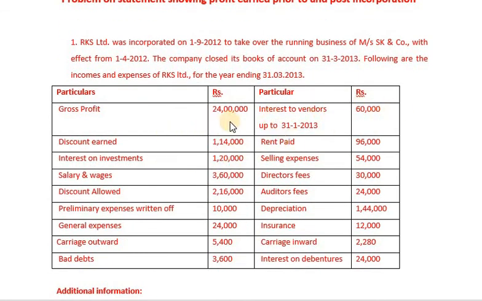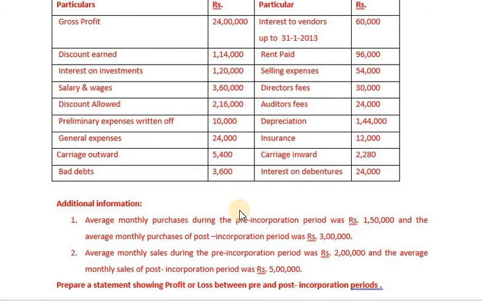Particulars and amounts: gross profit 24 lakhs, discount earned 1,14,000, interest on investments 1,20,000, salary and wages 3,60,000, discount allowed 2,16,000, preliminary expenses 10,000, general expenses 24,000, carriage outward 5,400, bad debts 3,600, interest to vendors up to 31/1/2013 60,000, rent paid 96,000, selling expenses 54,000, directors fees 30,000, auditors fees 24,000, depreciation 1,44,000, insurance 12,000, carriage inward 2,280, interest on debentures 24,000. Then we have additional information.